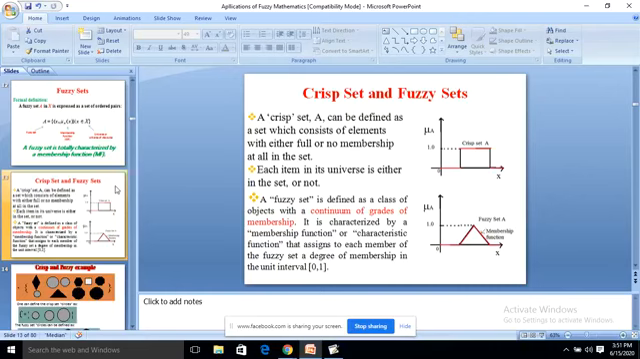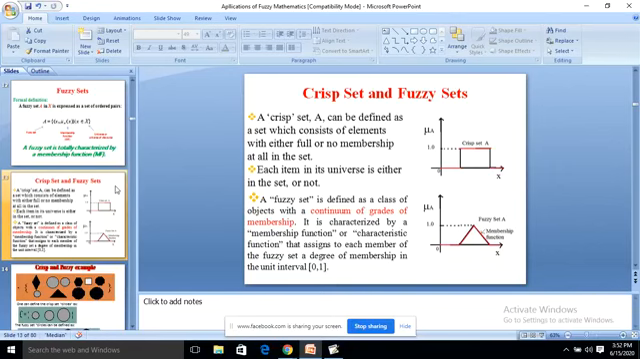a fuzzy set is defined as a class of object with a continuum of grades of membership. It is characterized by a membership function or characteristic function that assigns to each member of the fuzzy set a degree of membership in the unit interval 0, 1.